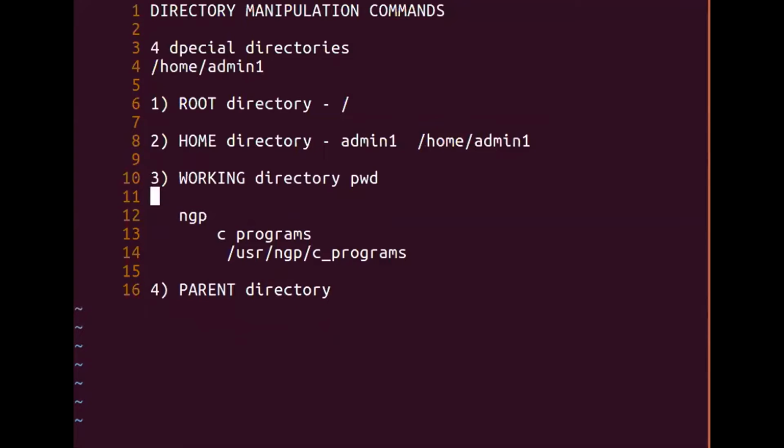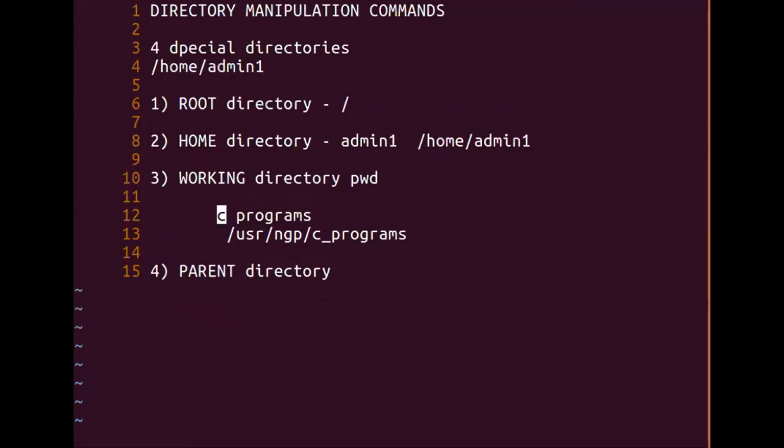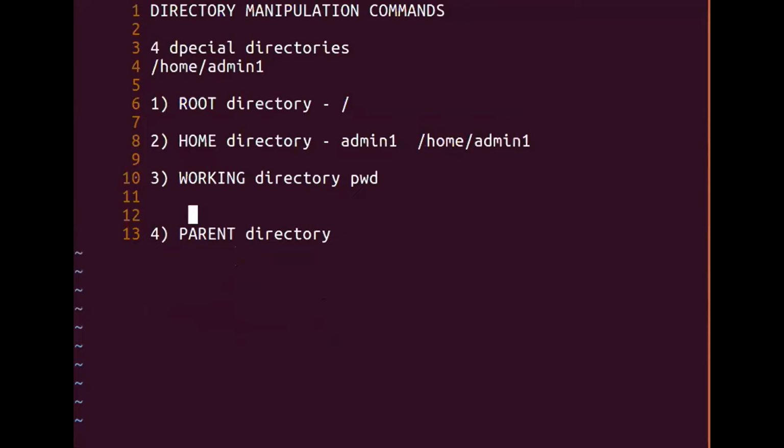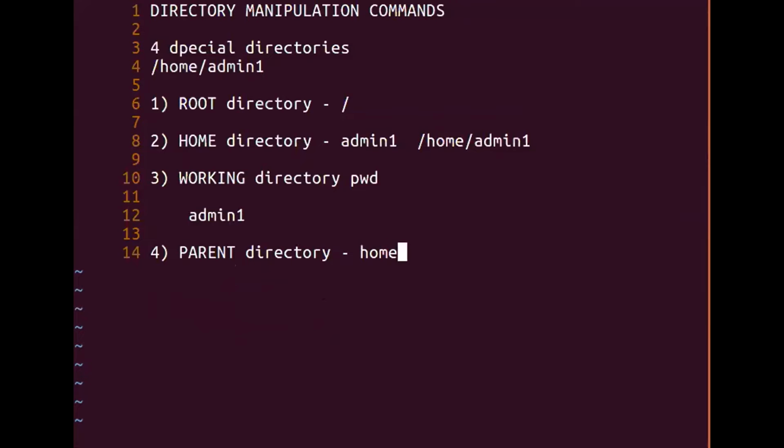My working directory is admin1. Understand this. Now admin1 is created in which directory? Home, and hence my parent directory becomes home. Watch out carefully.